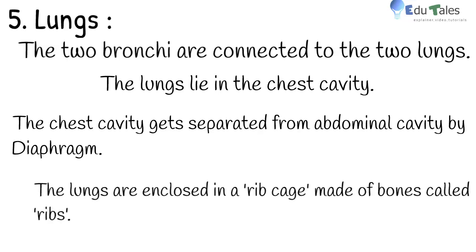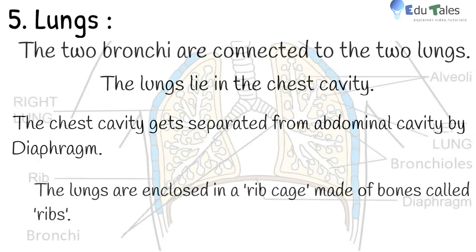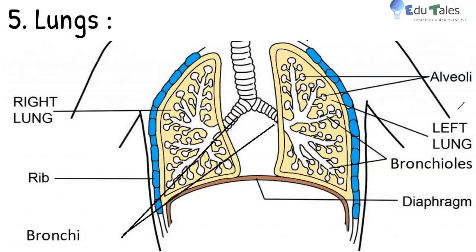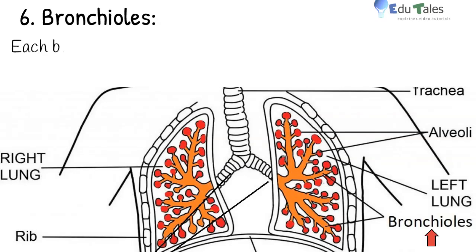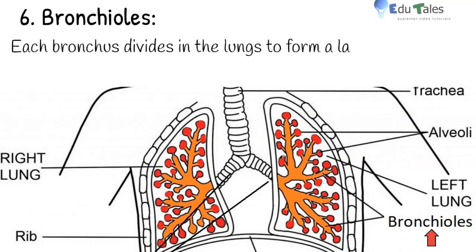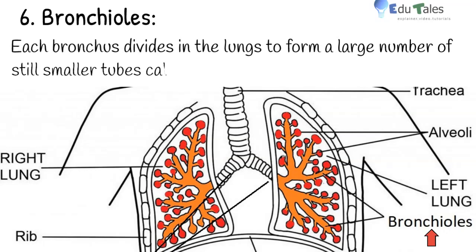We will observe this diagram very carefully. See the position of right lung, left lung, ribs, which is blue in color, and diaphragm, which is brown in color. The colors of the organs are just for understanding and they are not the actual colors of the organs. Next comes bronchioles. Each bronchus, after entering lungs, gets divided into a large number of still smaller tubes known as bronchioles. Here, bronchioles are shown in orange color.